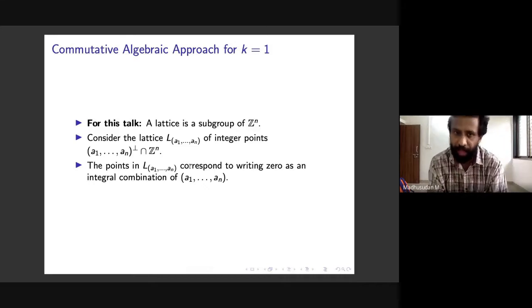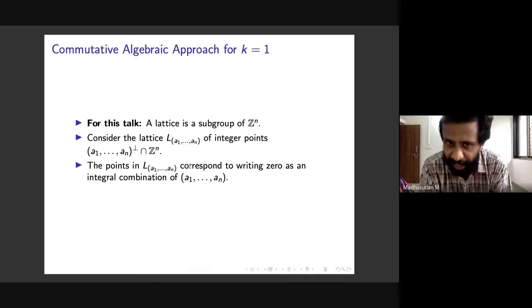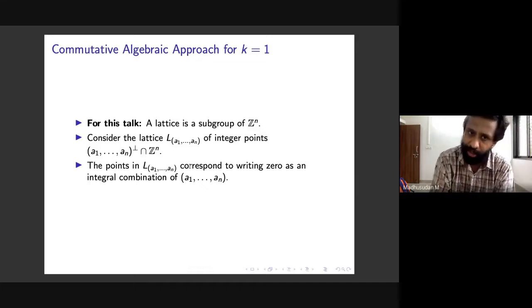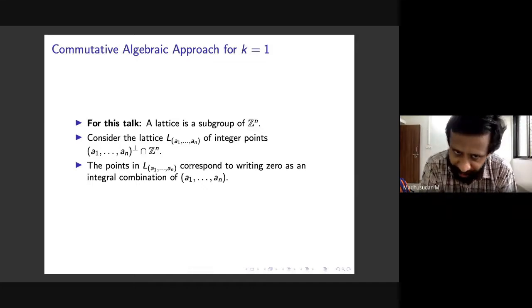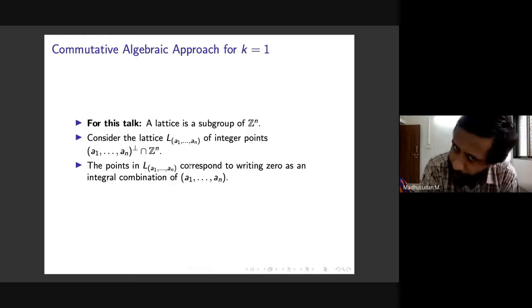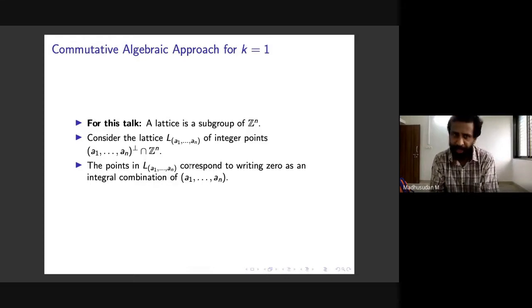Given our sequence a_1 to a_n, we will consider this lattice L_{a_1,...,a_n}, which is defined as follows. It is the set of all integer points, meaning points with integer coordinates, in the hyperplane (a_1,...,a_n) perp.